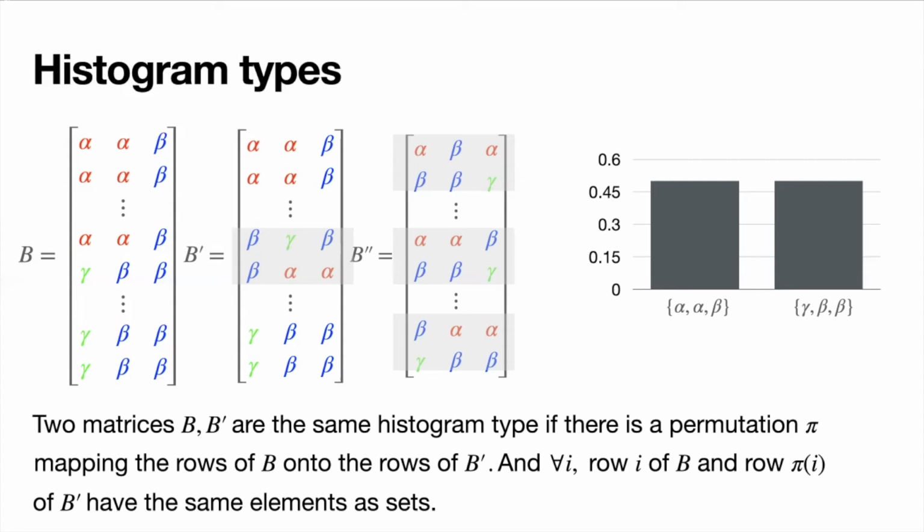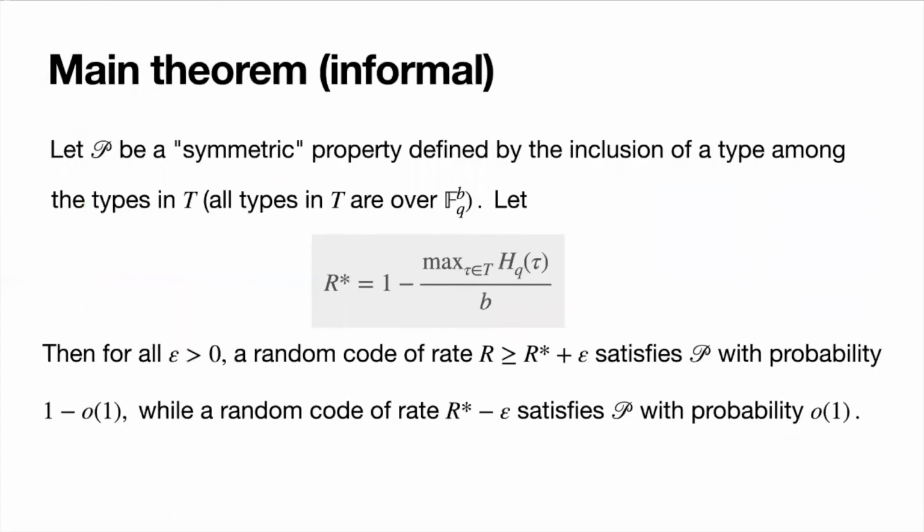So here's our main theorem, stated a little informally. Suppose P is a symmetric property. We haven't defined that yet, but the only thing that you should keep in mind at this point is that this includes a lot of properties that coding theorists care about, like list decoding, list recovery, average radius list decoding, and so on.